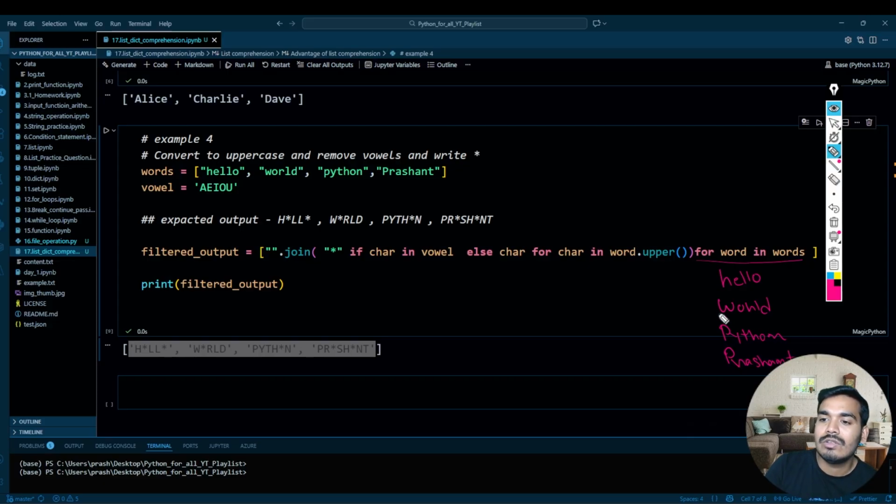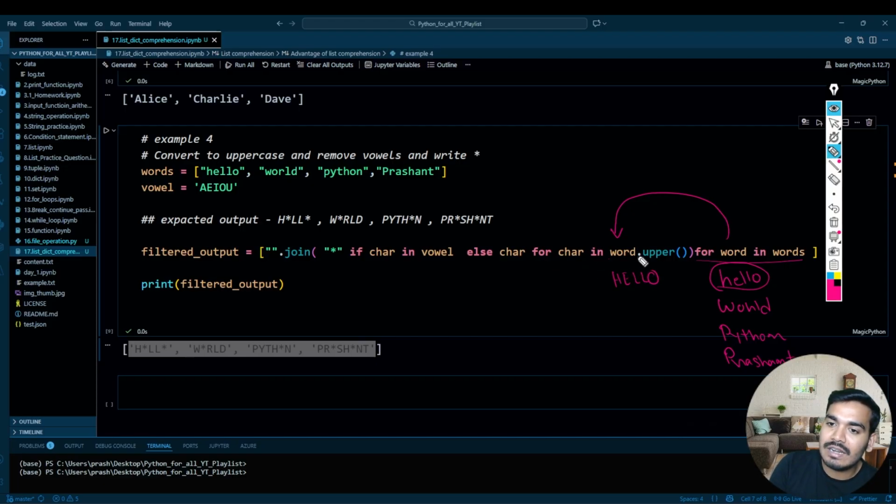All good. So let's say in iteration number 1, as soon as the word gets assigned hello, it will go to this line over here, and this word dot upper will make this hello, HELLO, all in upper.